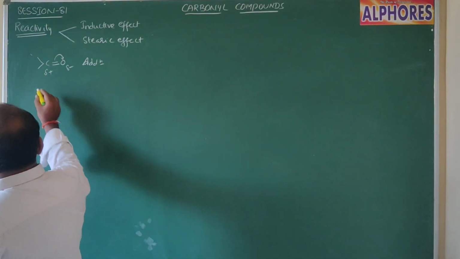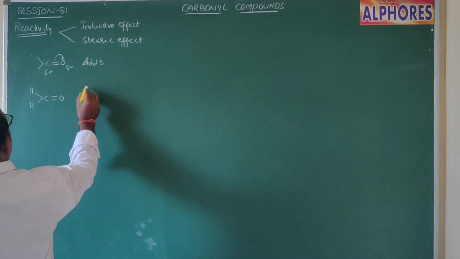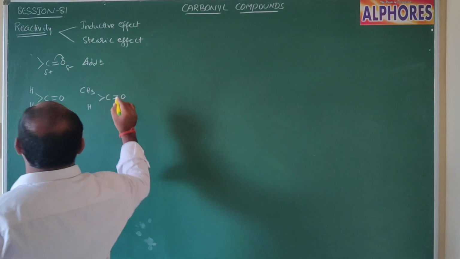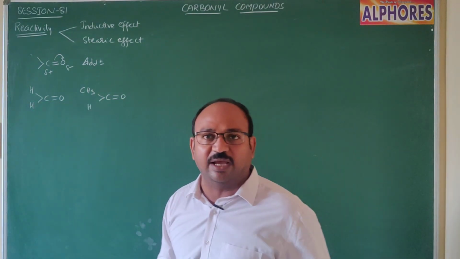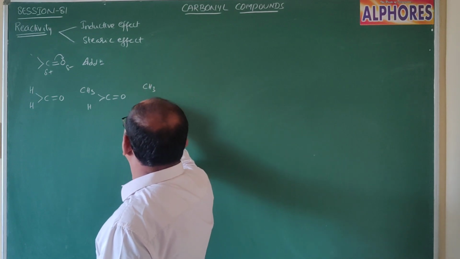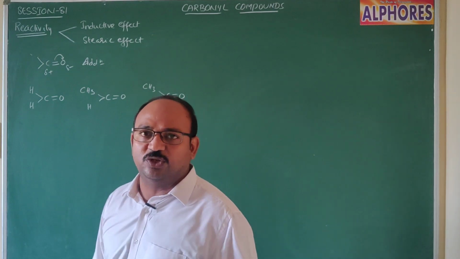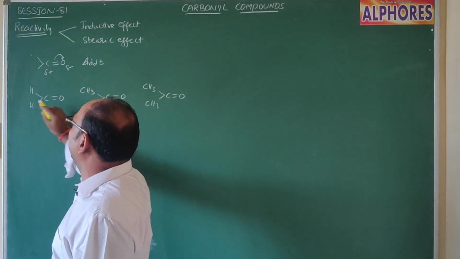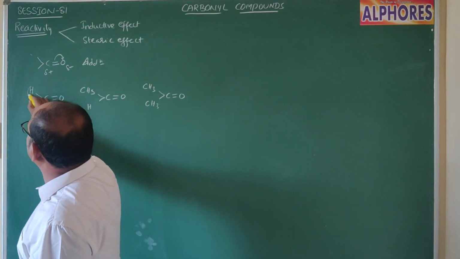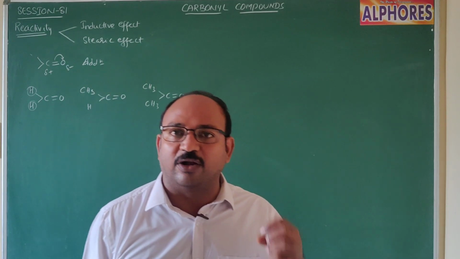Now let us see, if we consider aldehydes, formaldehyde HCHO and acetaldehyde CH3CHO. Here, formaldehyde, acetaldehyde or any other aldehyde, and acetone, if we consider these three: formaldehyde, acetaldehyde and acetone. See here, the carbonyl carbon is attached to hydrogen. These hydrogens are neither electron releasing nor electron withdrawing.